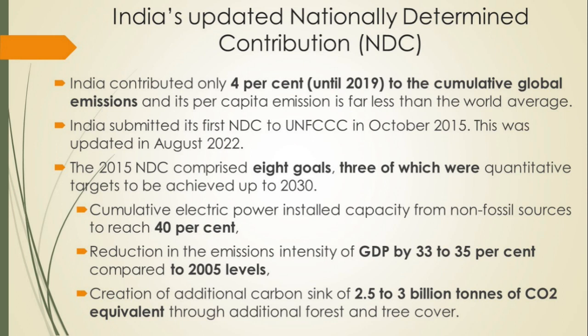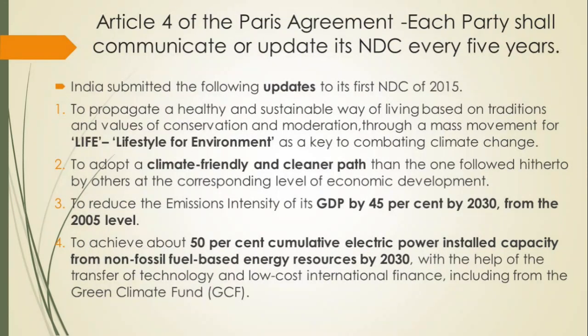Carbon sink means simply we will grow more forest. Trees do photosynthesis, and in that process they absorb carbon dioxide and store it in their bodies. So by growing more and more trees, the carbon sink created is 2.5 to 3 billion tons. Okay, so these were the targets set up by India in 2015.